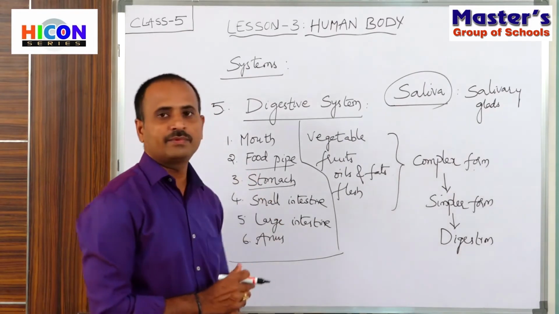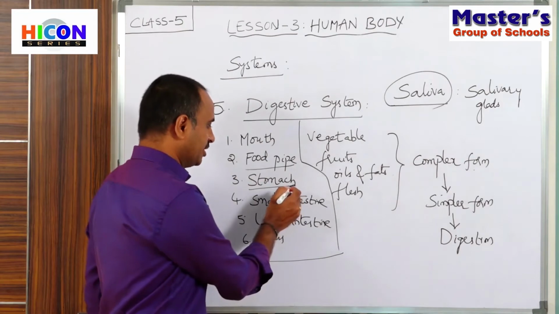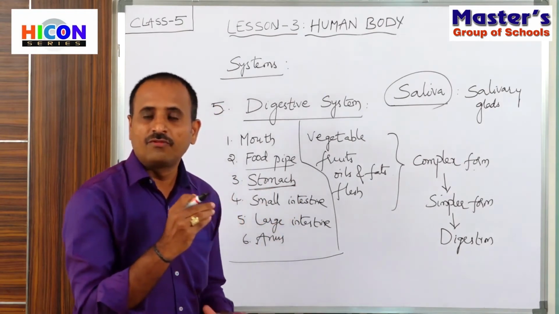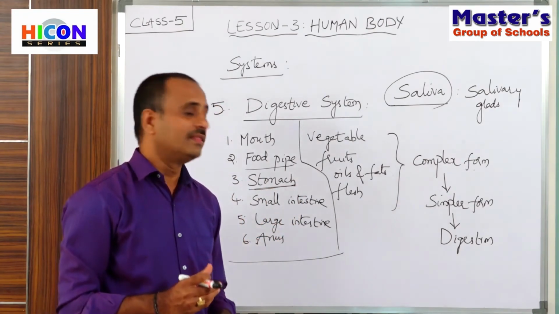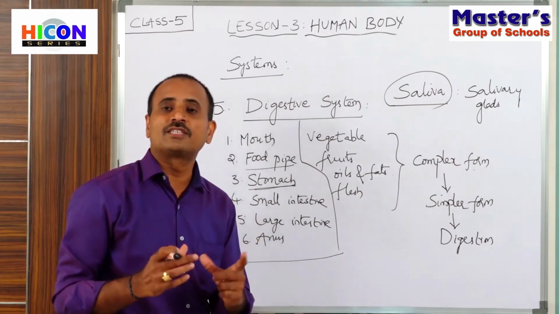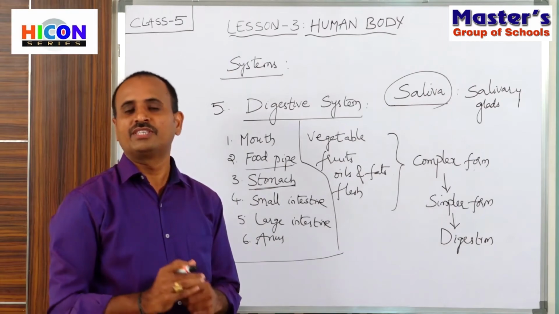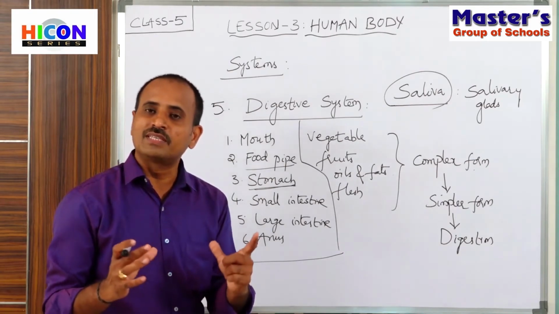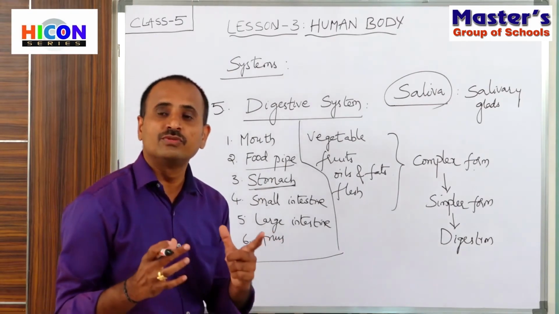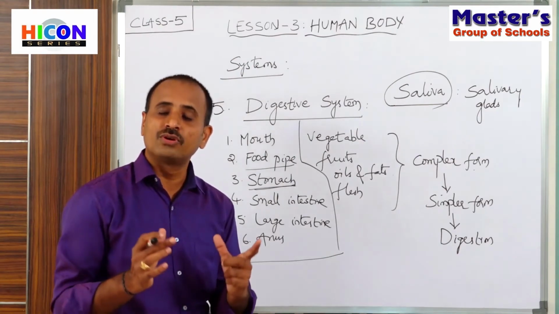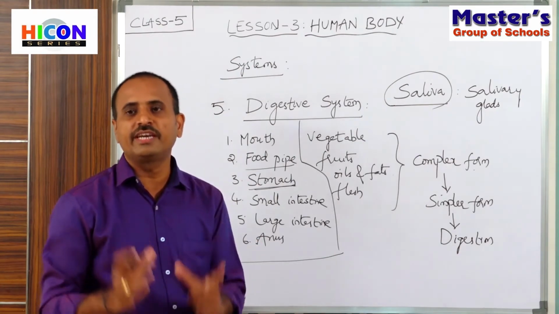the food pipe. And when the food reaches the stomach, there it will mix with some digestive juices, which are also called digestive enzymes.